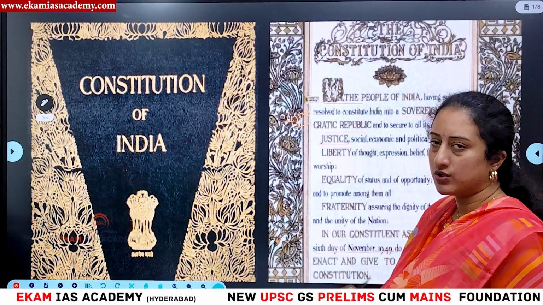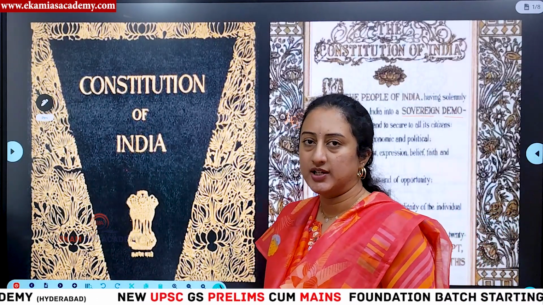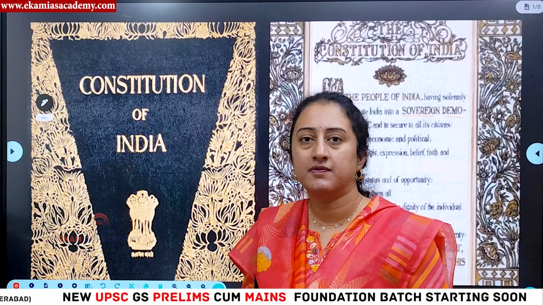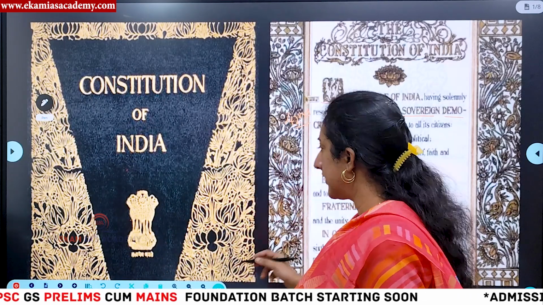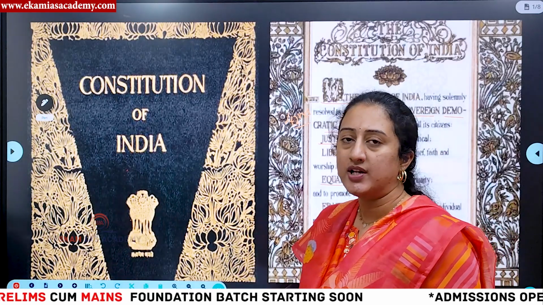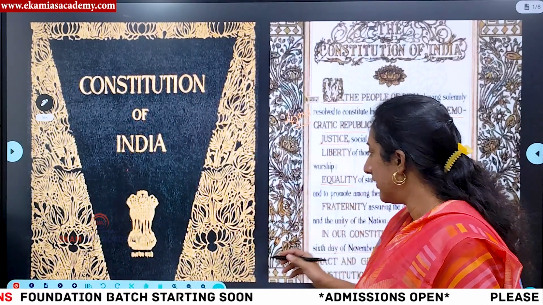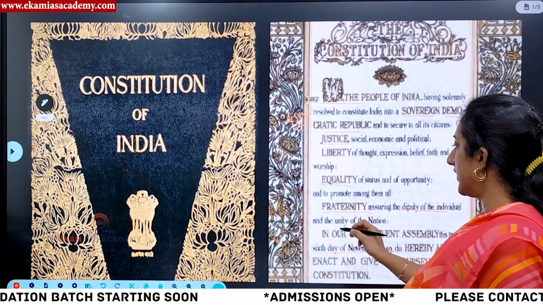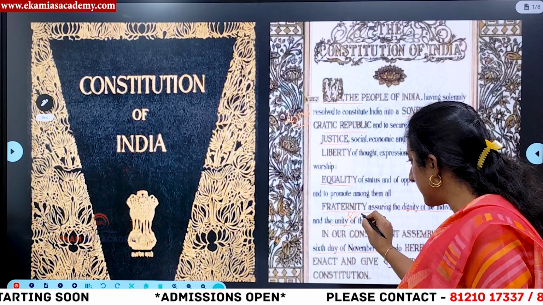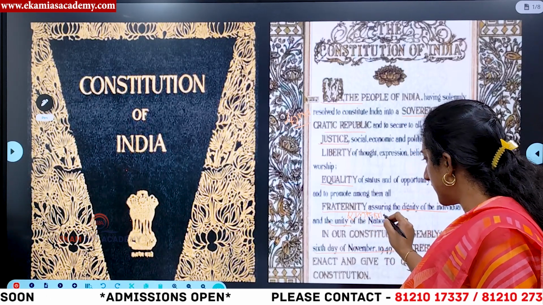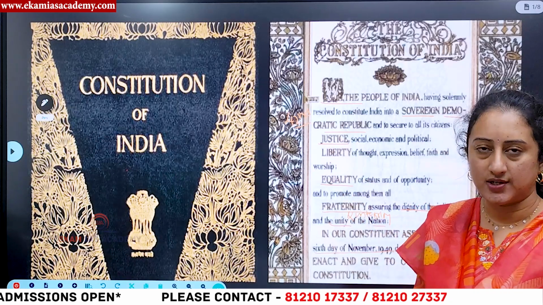Then the objectives of the constitution are to ensure justice, in terms of social, economic and political justice. Liberty, which means freedom of thought, belief, faith, worship, etc. Then we also have equality, equality in terms of status and opportunity. At the same time, we also have fraternity, assuring the dignity of the individual and the unity of the nation, right? Here unity and integrity is also a term, but this was not part of the original constitution. It was also added by the 42nd Amendment along with socialist and secular.